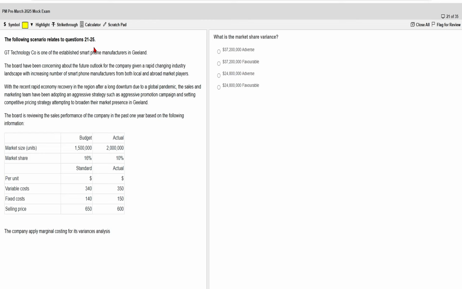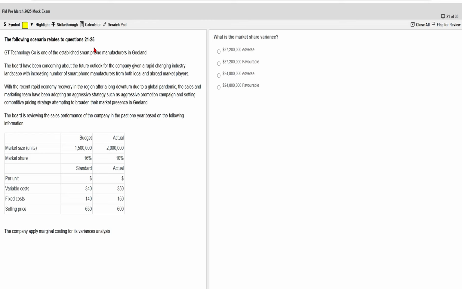Okay, so what term have they used? Aggressive strategy. Then the question says the board is reviewing the sales performance of the company in the past 1 year based on the following information, and the company applies marginal costing for its variance analysis.